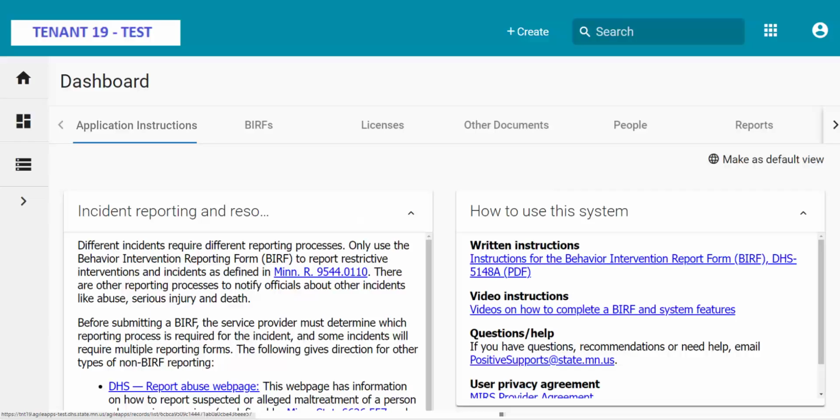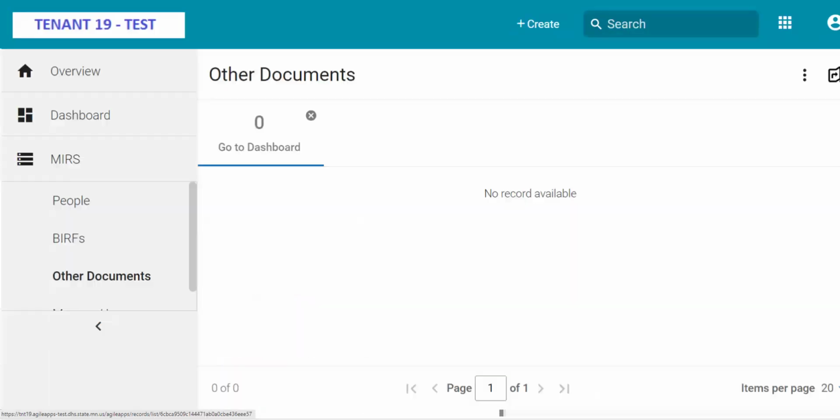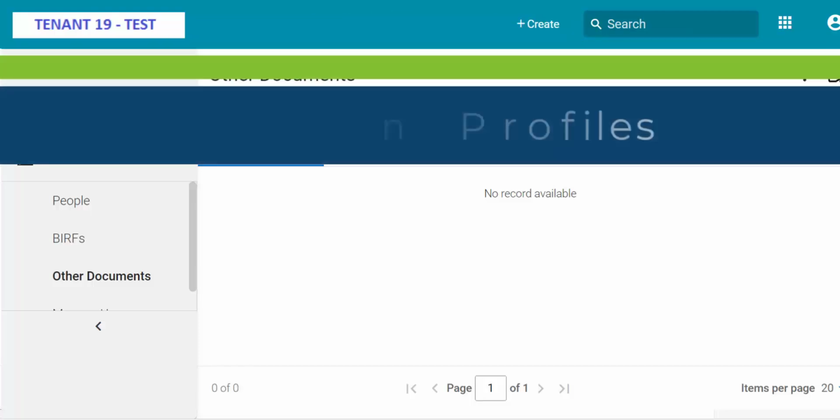In addition to the features described in this video, you may notice additional features that appear blank or unable to access. These features are disabled for now, but may be modified in the future as DHS continues to work with service providers to continually improve the system.